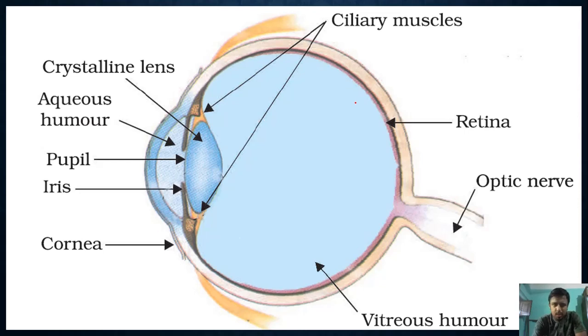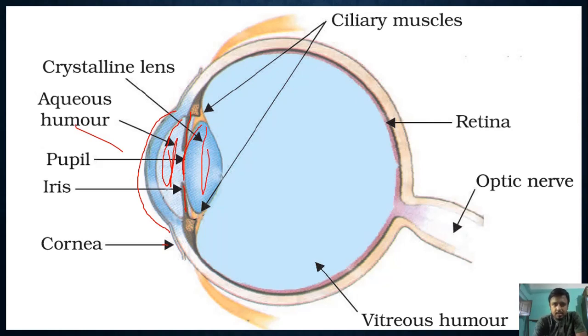This is the structure of a human eye. The whole outer covering of the eye is called the cornea. The portion inside is called the pupil. This black cover, you can call it a gate, is called the iris. The transparent, liquid medium present between the cornea and the iris is called the aqueous humor.